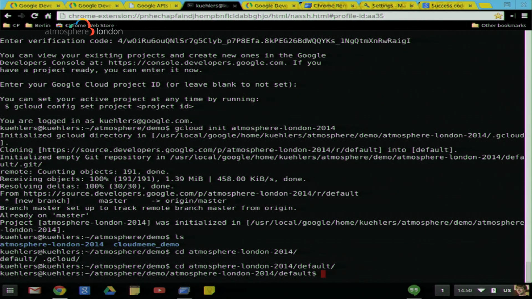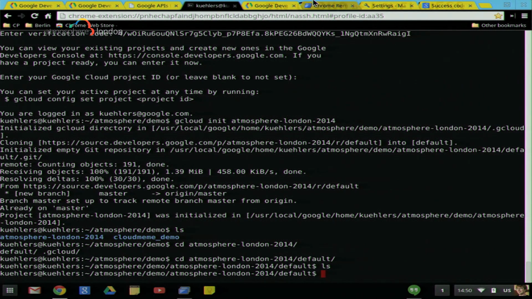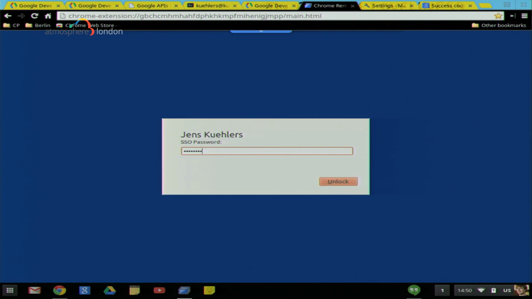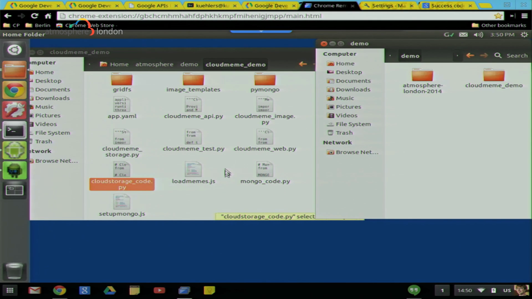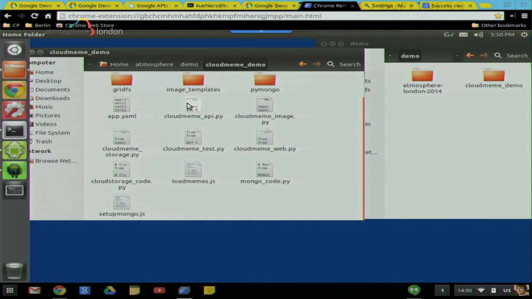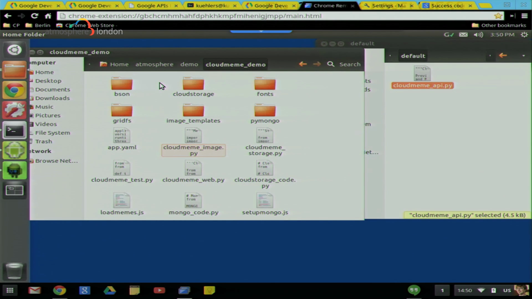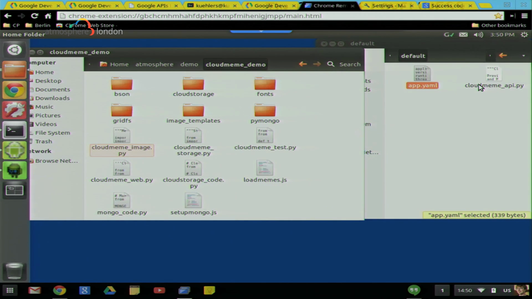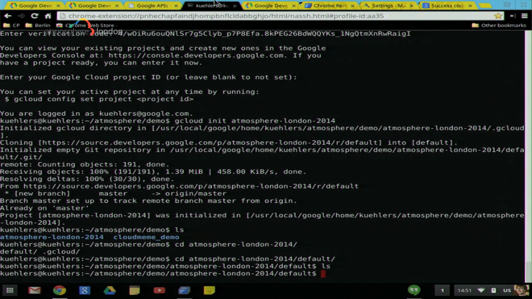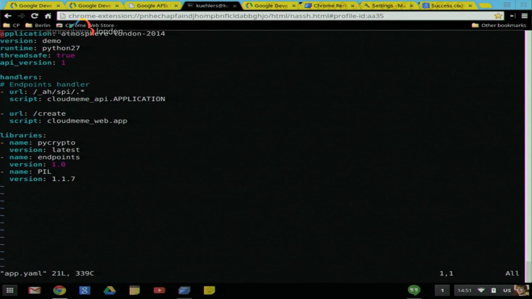All right, so let's see. I don't have anything there. So how about we start with some basic endpoints? Let me switch to the graphical environment. Sorry. OK, I got some little code prepared. I didn't want to bore you too much, so I'm going to put that in the right directory here. And that's for the basic endpoints configuration. And with an App Engine application, you always need an app.yaml file, which defines the application. So this one I'm going to show you first.